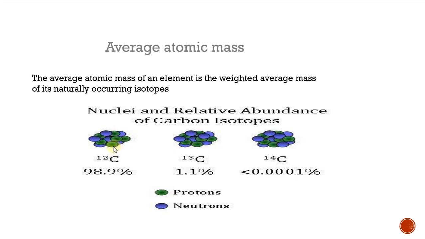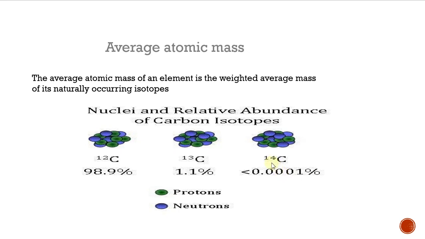So see this example: carbon 12, carbon 13, carbon 14. These are the isotopes. In this, the carbon 12 isotope occupies 98.9% in our earth crust. It occupies 98.9% in earth. But carbon 13 occupies 1.1% and carbon 14 occupies a very small amount, less than